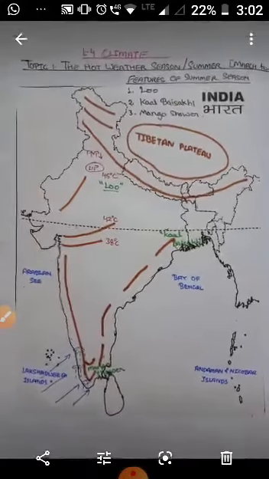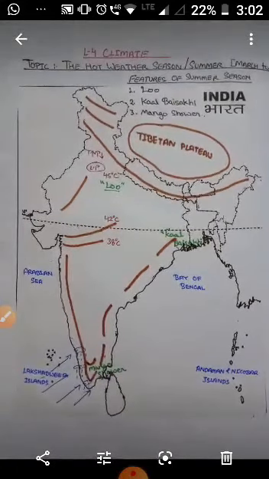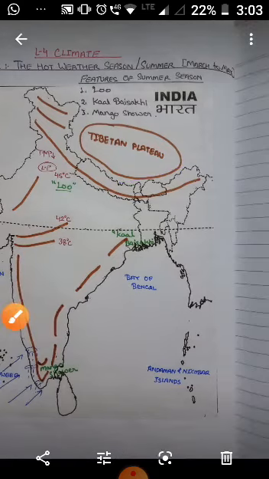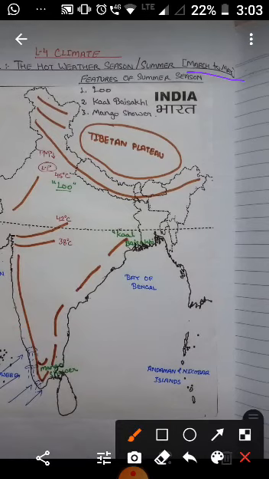Hot weather season. Due to the apparent northward movement of the sun, the global heat belt shifts northward. From March to May, it is the hot weather season. The influence of the shifting of the heat belt can be seen clearly from the temperature recorded in the months of March and May. About 38 degrees Celsius is the average temperature in March, and areas like Madhya Pradesh and Gujarat have 42 degrees Celsius temperature.